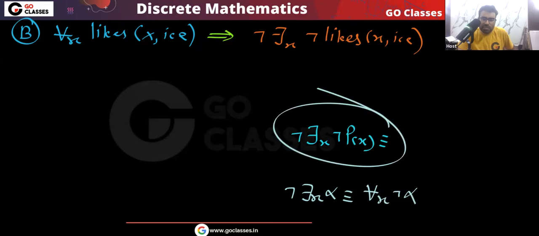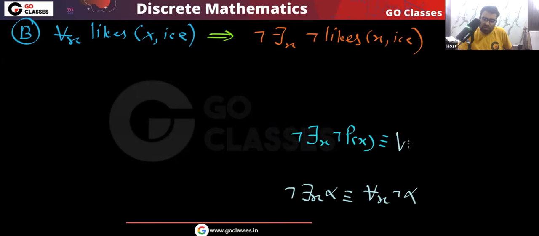The same thing I will do here. This negation I can take inside, then this there exists will become for all. And this negation will basically cancel, and I can say it will be for all x px. So this option B I can also rewrite.